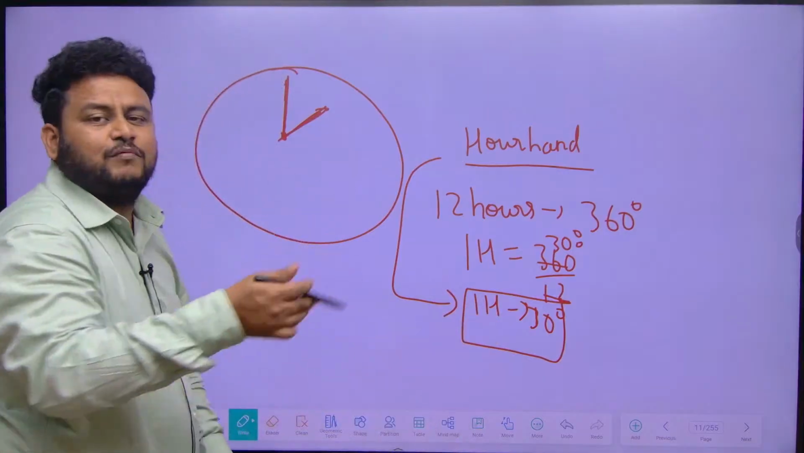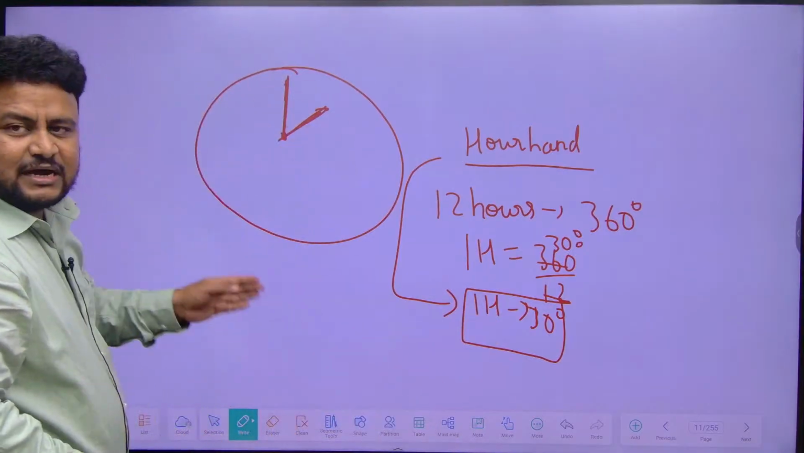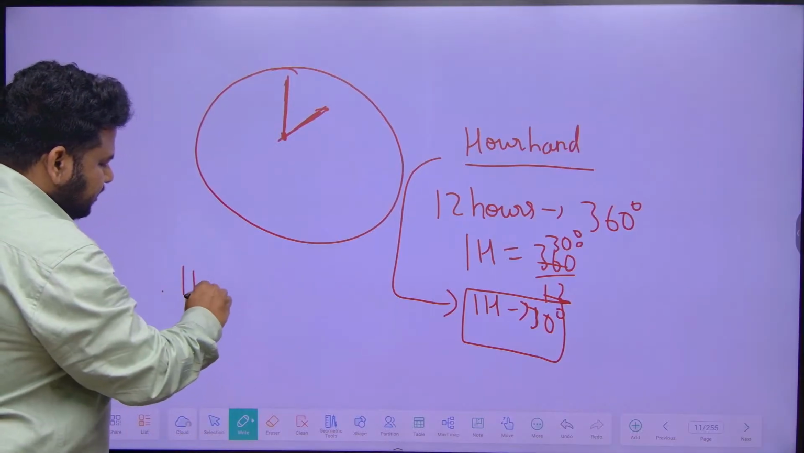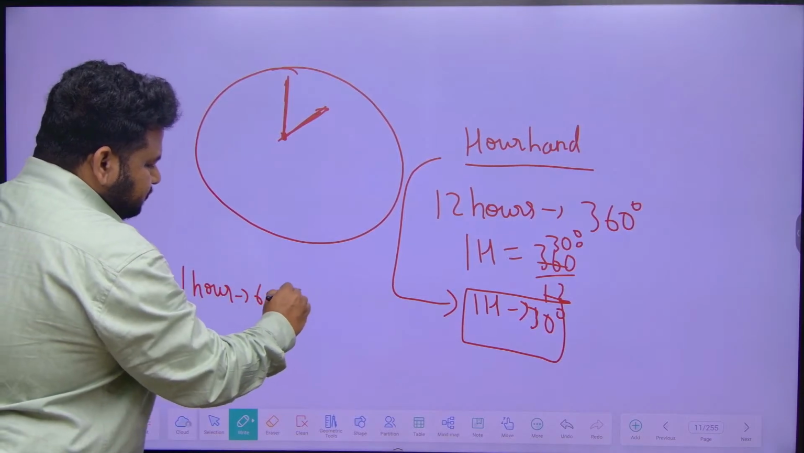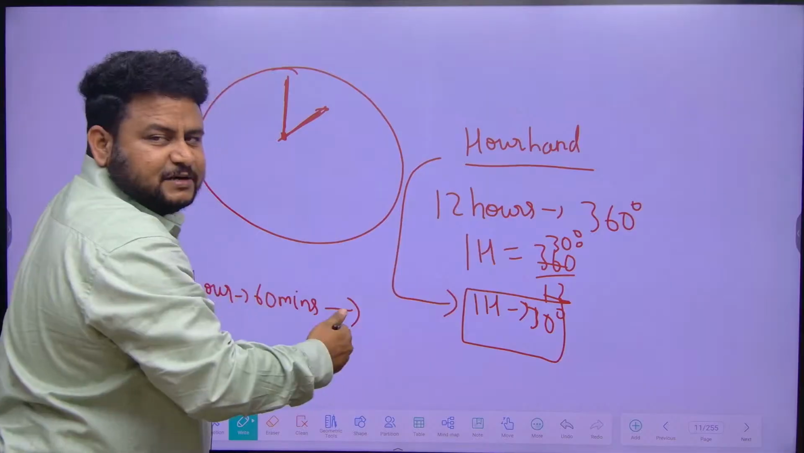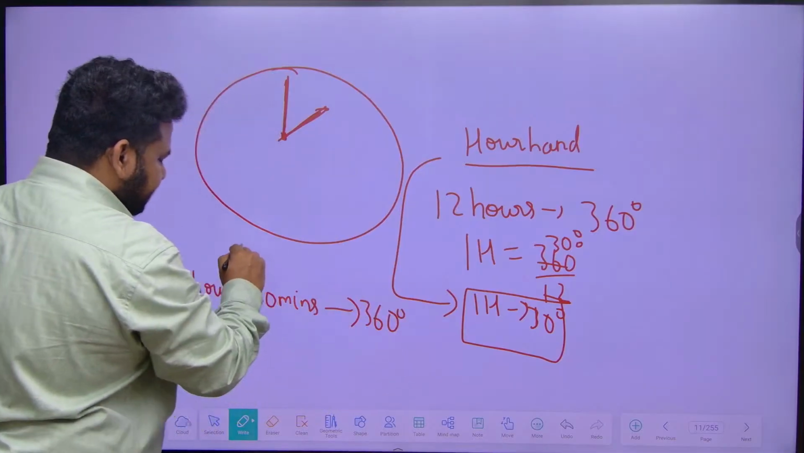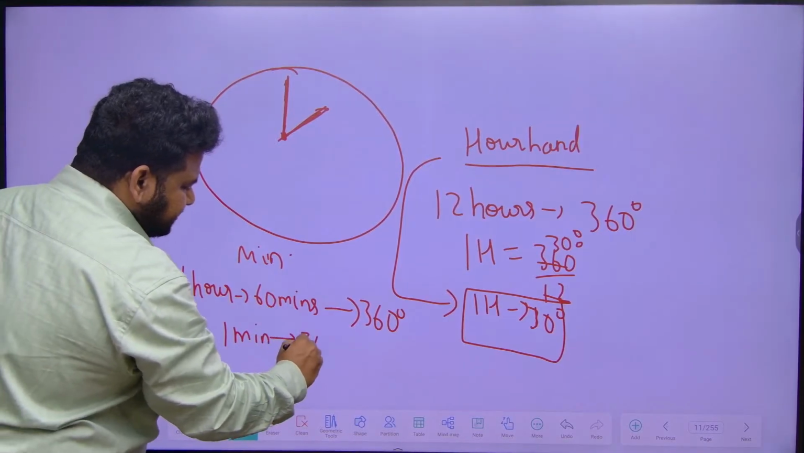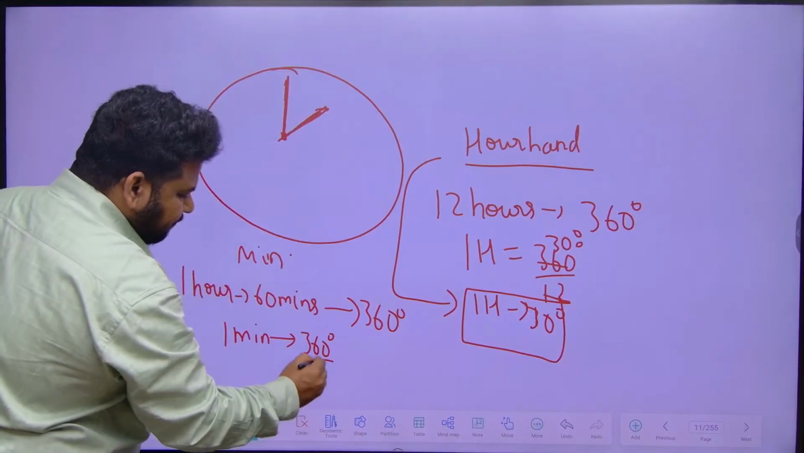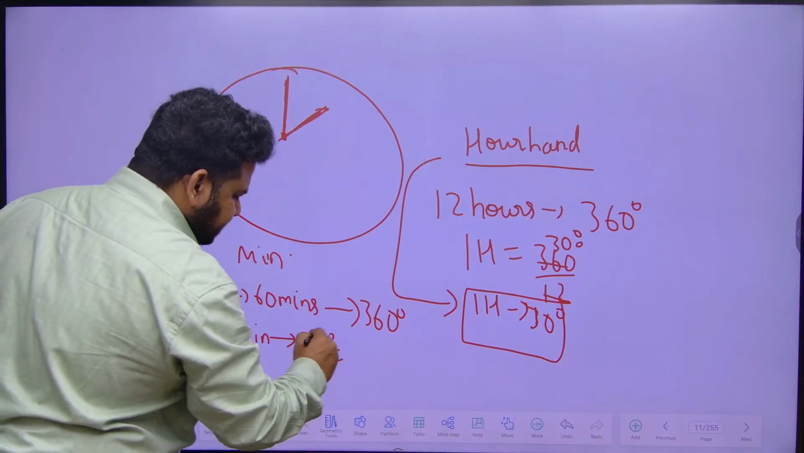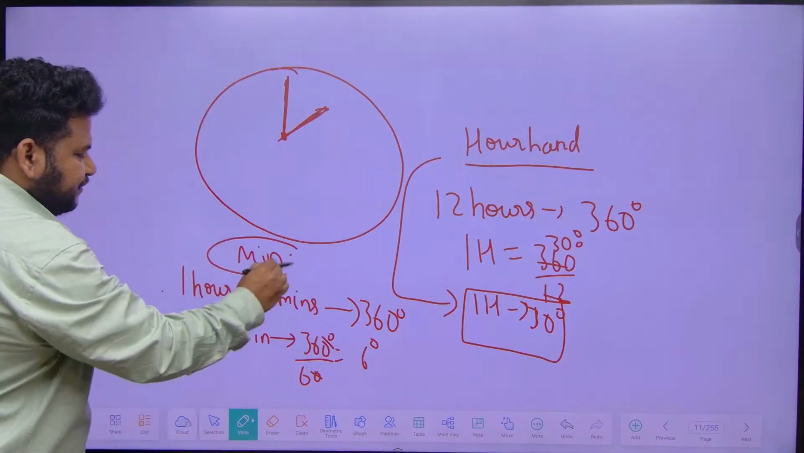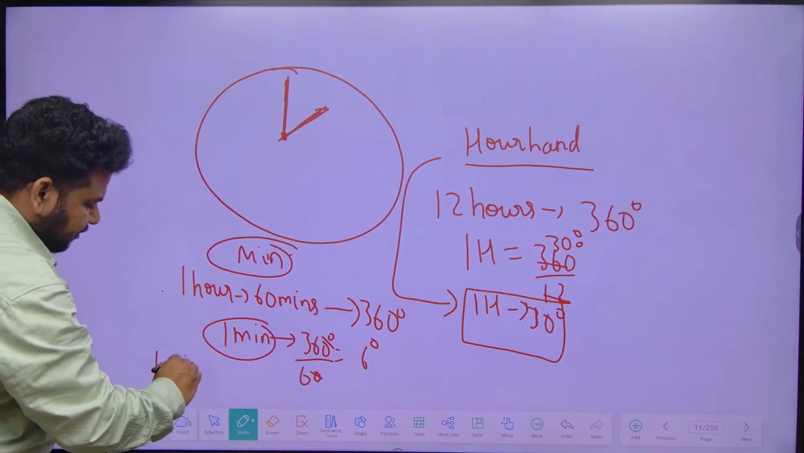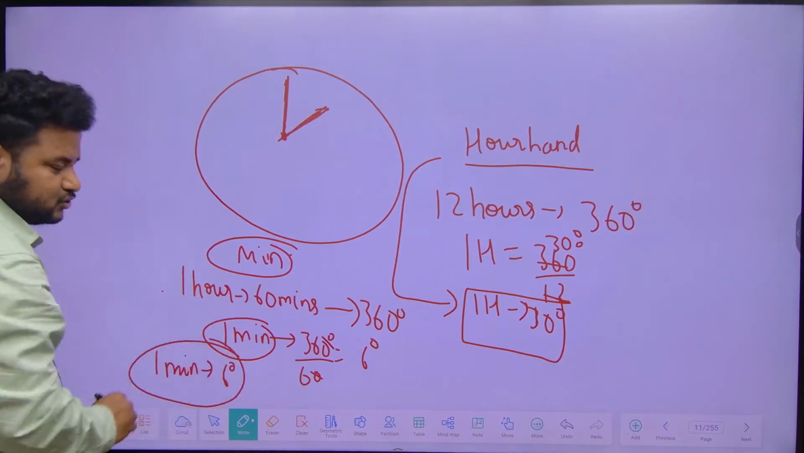Similarly, if you talk about the minute hand, in one complete rotation it will cover 1 hour, or 60 minutes, and the angle made by it is 360 degree. So in 1 minute, how much angle will it make? 360 degree divided by 60 gives us 6 degree. So the minute hand in 1 minute makes a 6 degree angle. This thing you have to know.